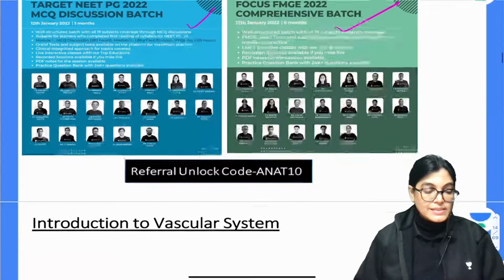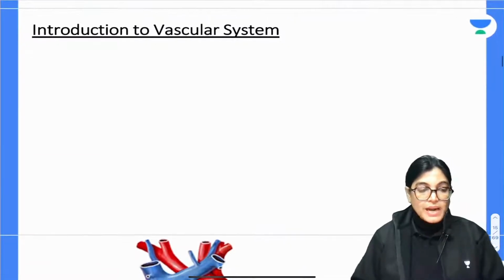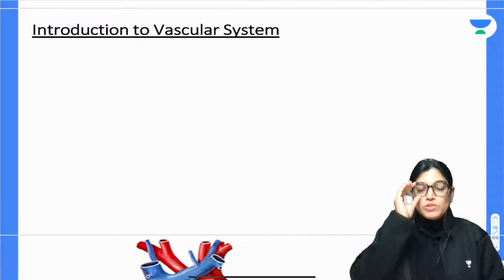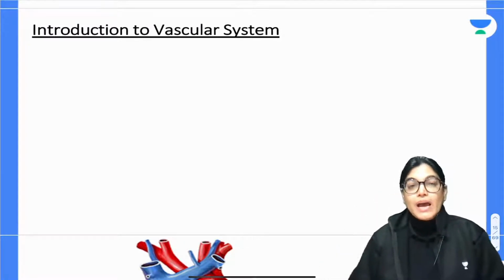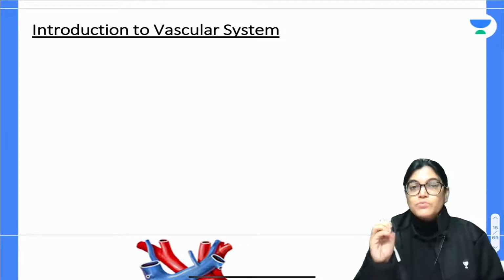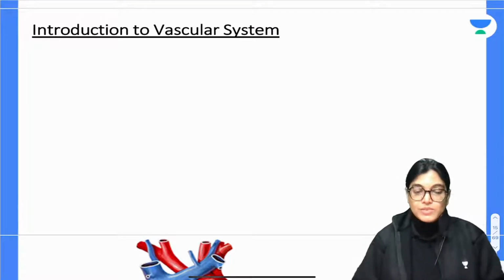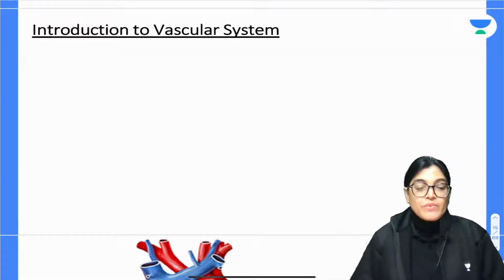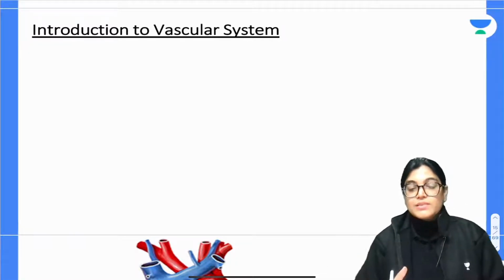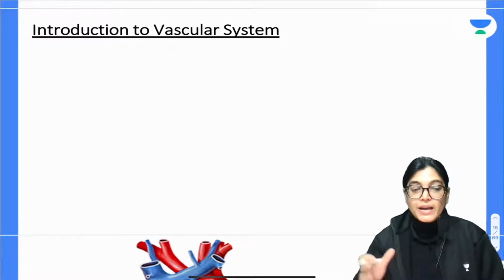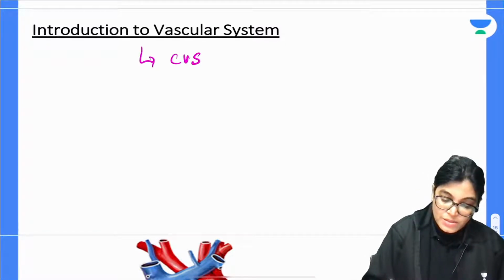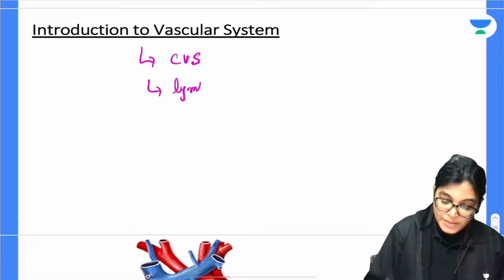Okay, done with this. Let's start with the session now. Before starting, today we will discuss the general anatomy. Please mark this point: I am going to discuss the general anatomy of the vascular system, not the entire histology. I will take another session for histology. Vascular system means a system which consists of the lymphatic system and the cardiovascular system. That means it includes both the cardiovascular system and the lymphatic system.